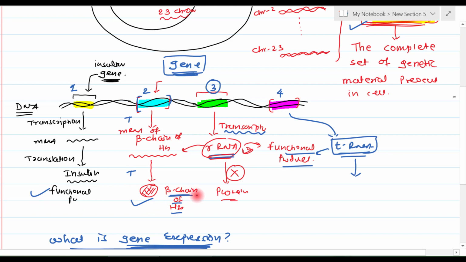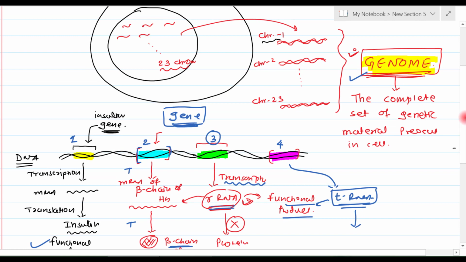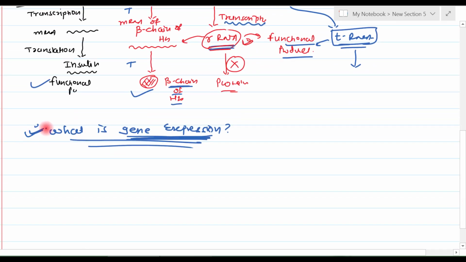It may be non-protein, it may be rRNA, tRNA, or a small nuclear RNA. All these are functional gene products. So by now, you must have understood the meaning of genome, gene, and gene expression.